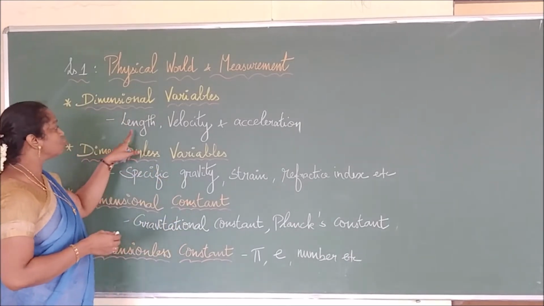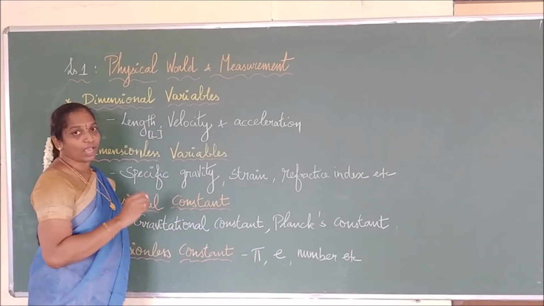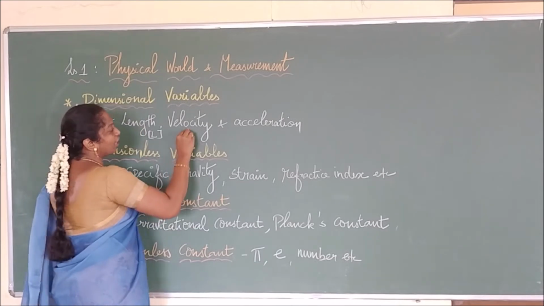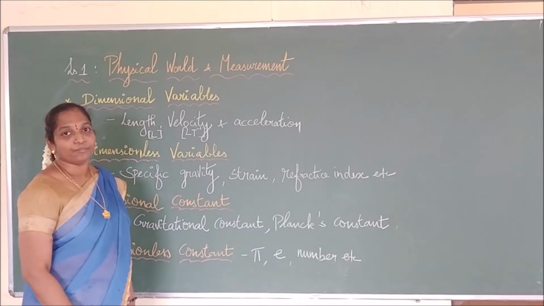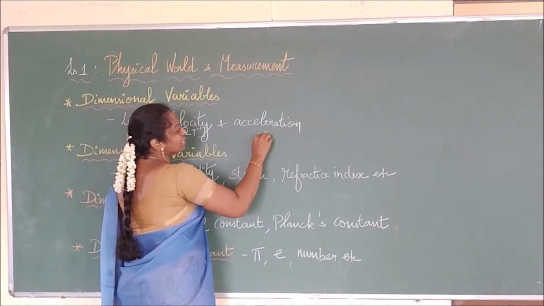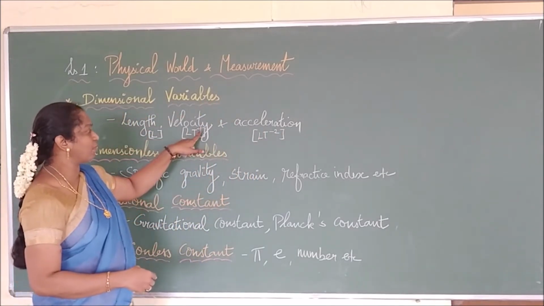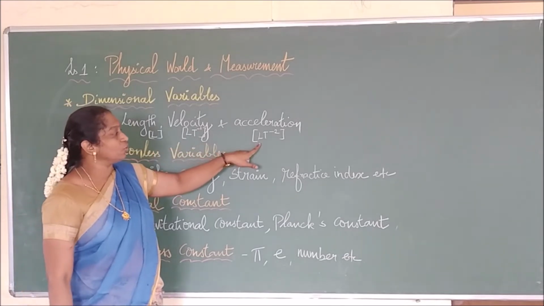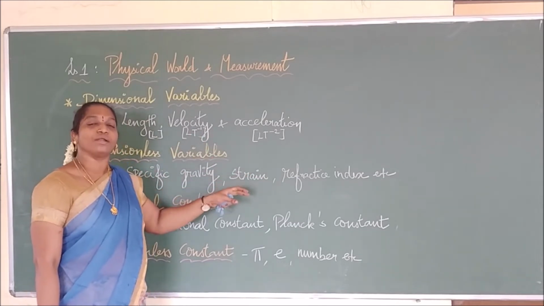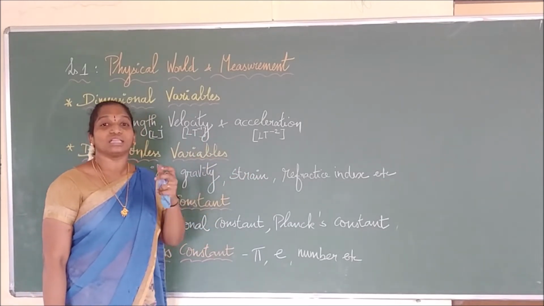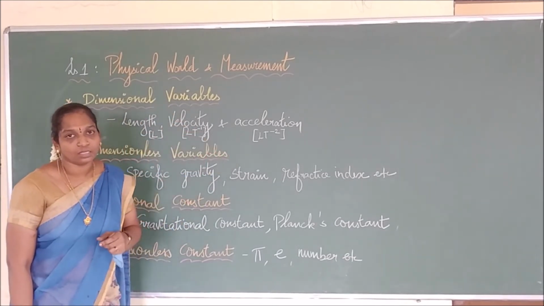We know the dimension of length is simply L. Then what is the dimension of velocity? We found it: displacement by time taken, which is LT to the power minus 1. Then what is the dimension of acceleration? It is LT to the power minus 2, because velocity by time taken, LT to the power minus 1 divided by time, gives LT to the power minus 2. All these are variable quantities, and these variable quantities possess dimensions. We call that type of physical quantity a dimensional variable. Is it clear? Right.